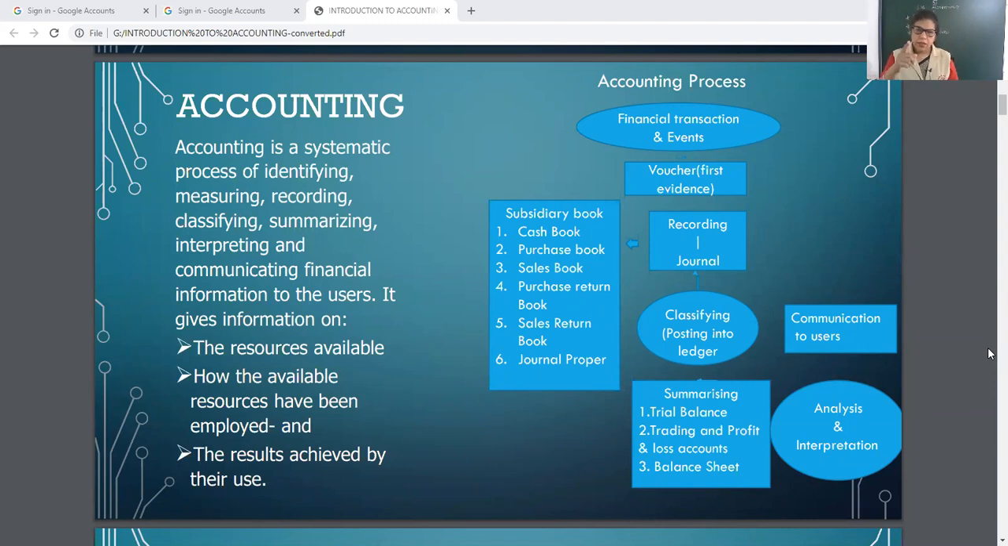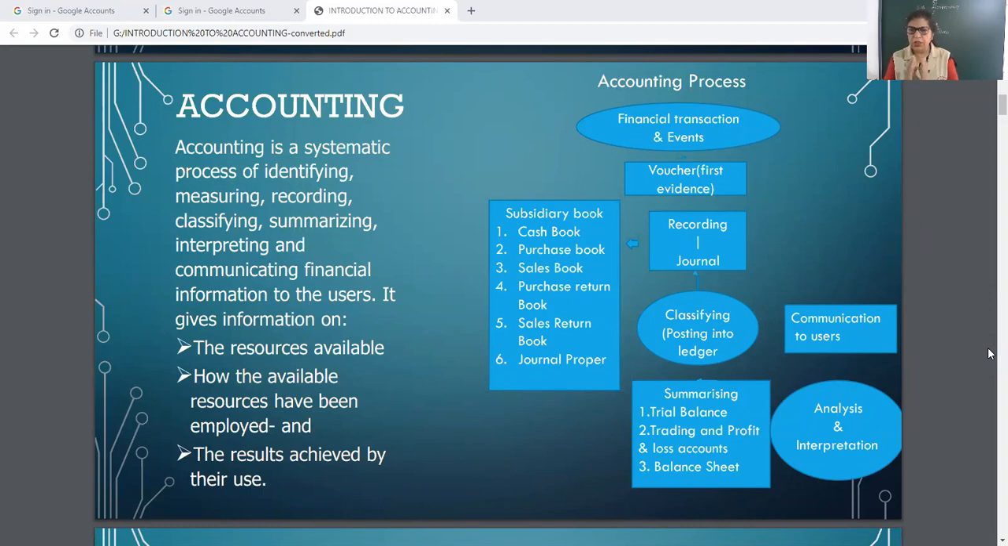Then see the sequence. After financial transactions and events, next is voucher. Voucher means first evidence. For every transaction, the businessman makes an entry in a voucher, that is the first evidence. I will show you what a voucher is. Voucher means the detailed content, one proof, like date, quantity, number of bags, total amount, etc.